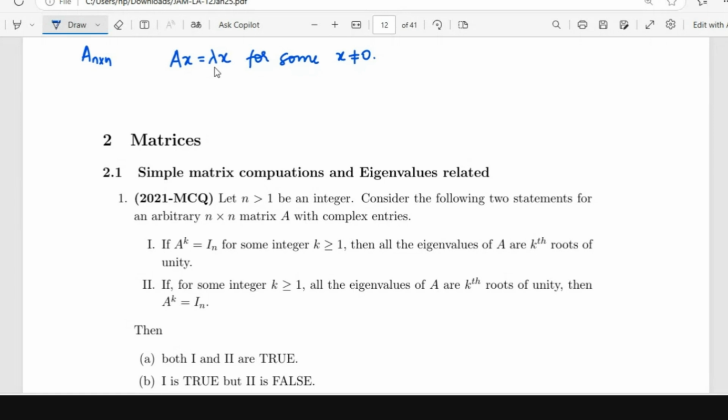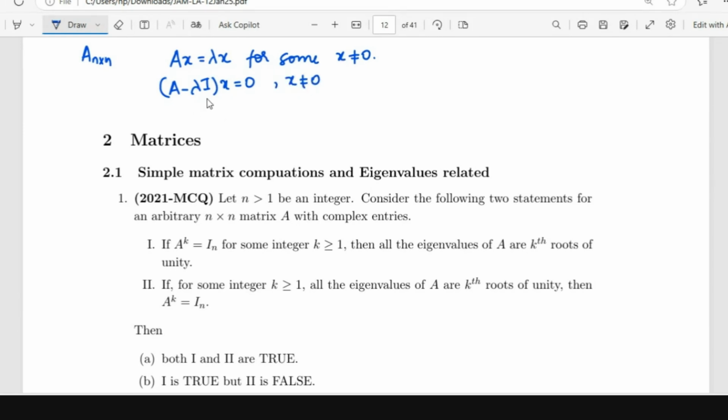So lambda is an eigenvalue for A if there exists some non-zero x such that Ax is equal to lambda x. To find the eigenvalues, we write this as A minus lambda I times x is equal to 0, and we want a non-zero x satisfying this.